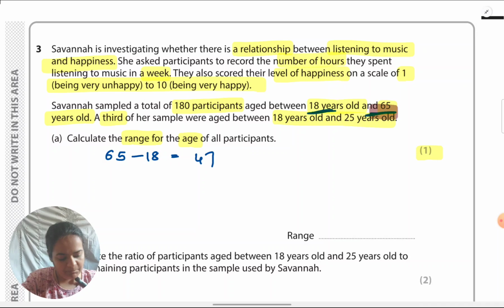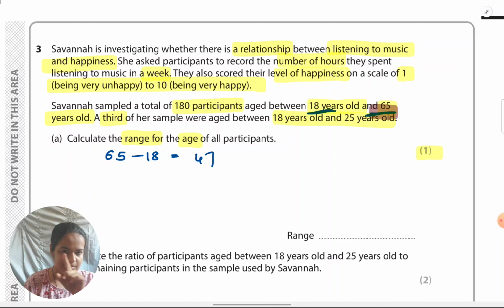Though it is for 1 mark, I still strongly recommend that you don't directly give the answer. Don't just do a very quick mental calculation and write 47 as the range. Just show 65 minus 18. Make it evident to the examiner that you know how to calculate. Otherwise, it can look like you've copied from somewhere.